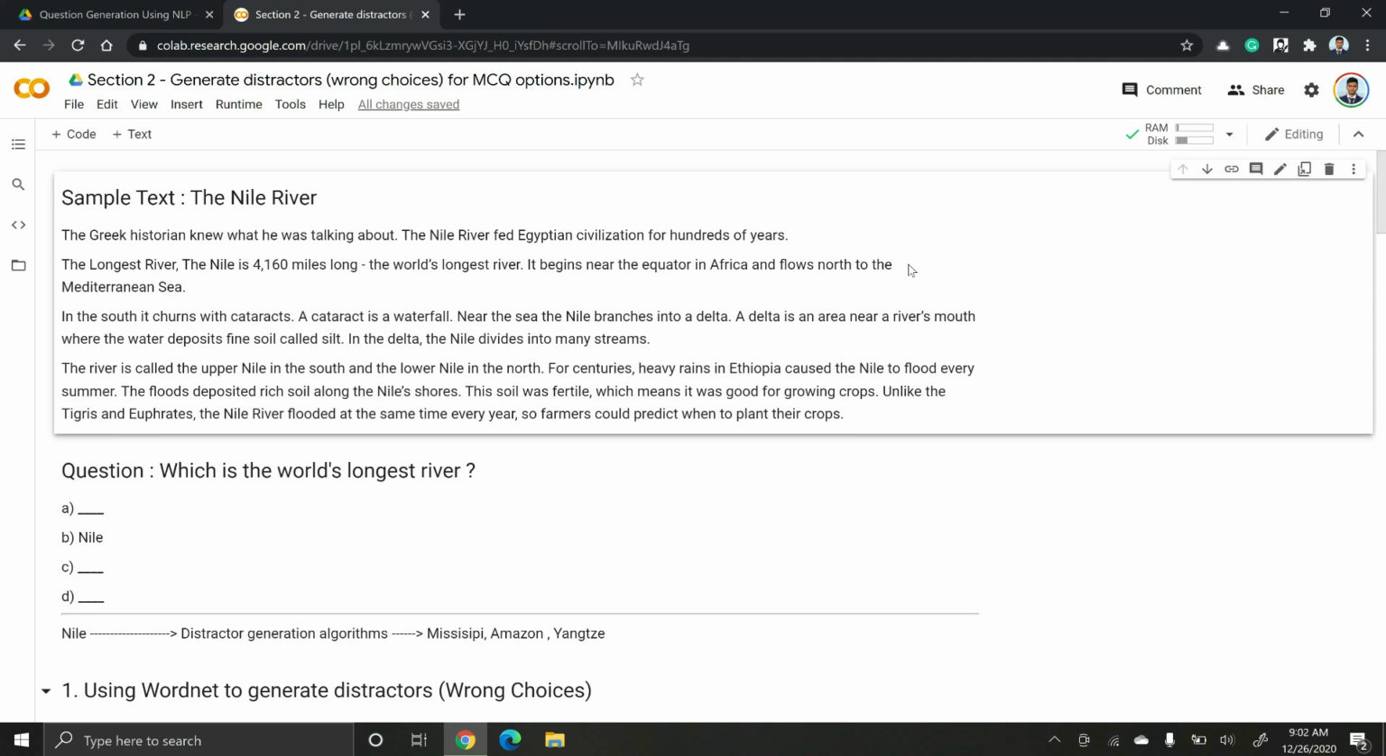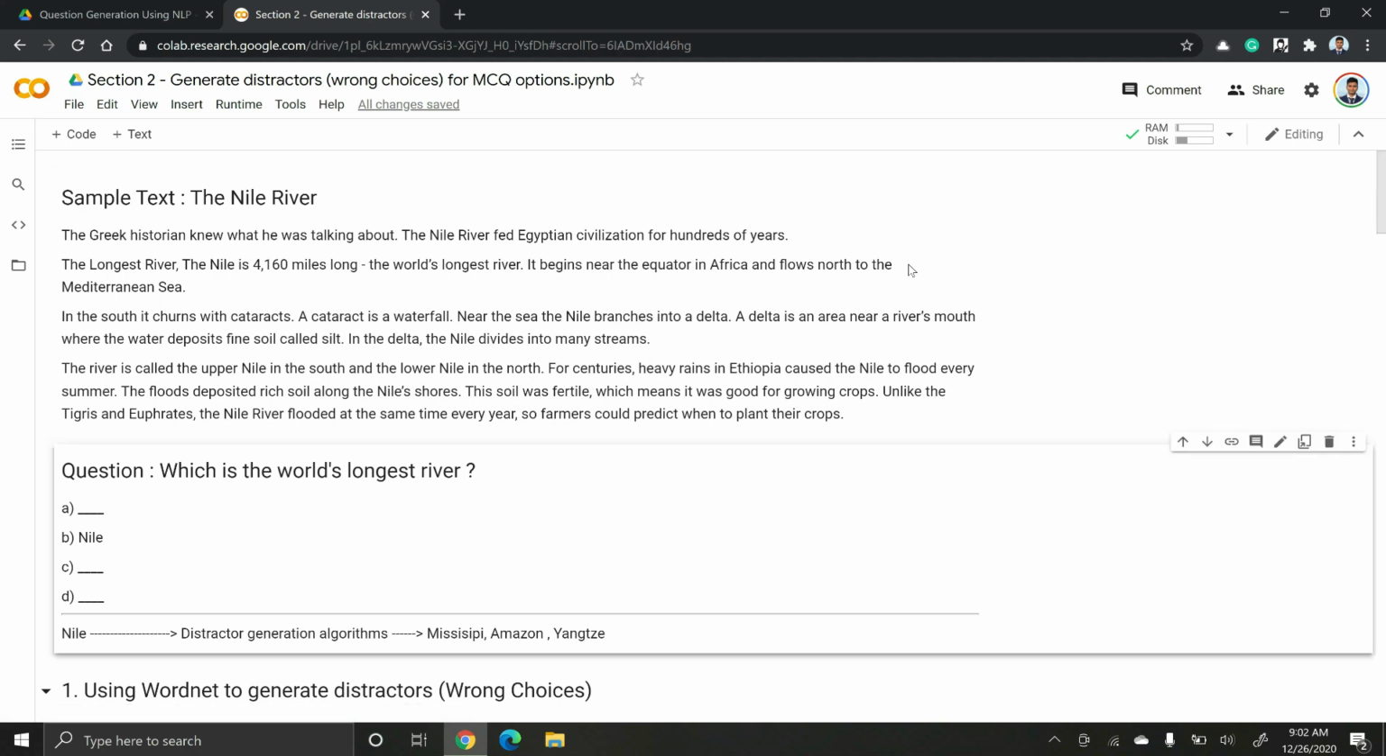Once you are connected, these are like Jupyter cells that you can run by just pressing shift enter. Here, let's say we have some sample text and someone read the text and created this question, and the correct answer is Nile. Of course, we will see in future sections how we can generate this question and answer automatically using NLP algorithms. But for now, let's assume that someone has generated this question and answer.